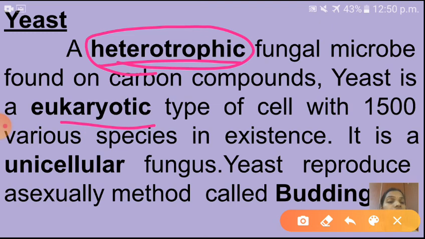Understood children? So in this session we studied what is meant by microorganisms and what are the characteristics of microorganisms, isn't it? And next, some useful microbes we discussed in this session. Can you recall the names? Lactobacilli, next one is Rhizobia, and third one is yeast. And what are the uses of Lactobacilli and Rhizobia, these things we discussed. And what are the uses of yeast? We will discuss in next session.